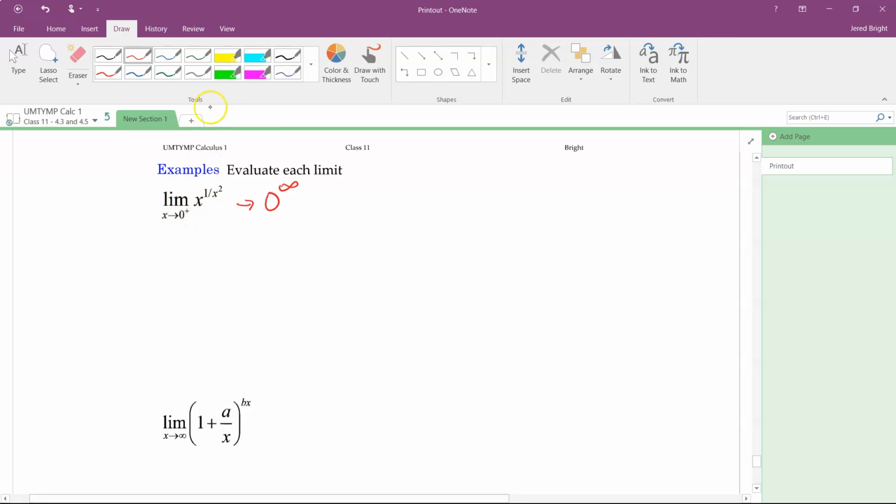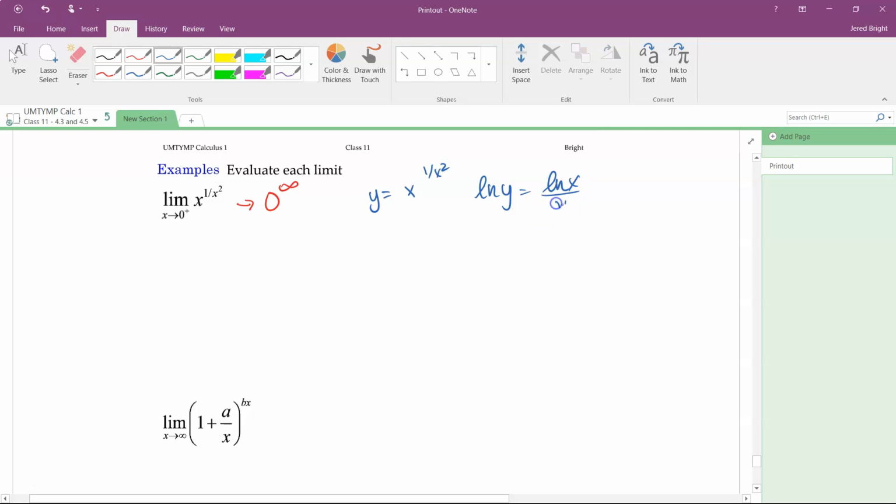Okay, so what I'm going to do is that since I have an infinity in the exponent, this means that I need to look at the log limit, meaning I'm going to let y equal x to the power of 1 over x squared. Okay, and then this is where I would look at the log limit, so natural log both sides. Okay, and if I do that and rearrange slightly, I'd get natural log of x over x squared.